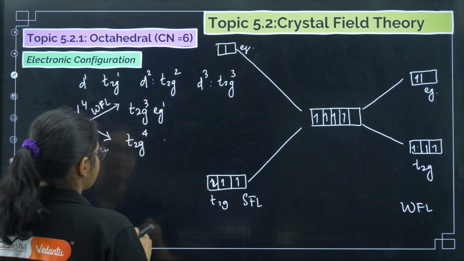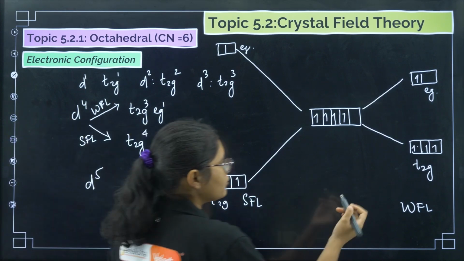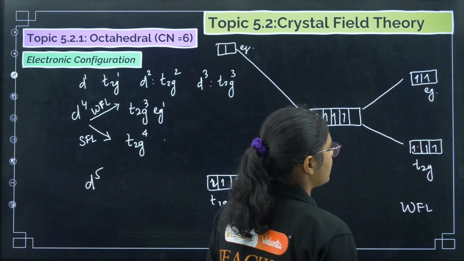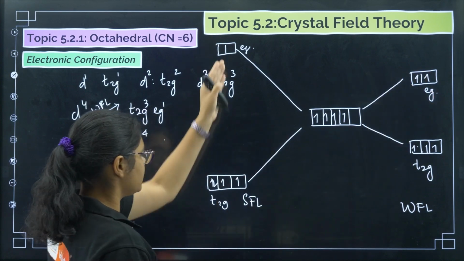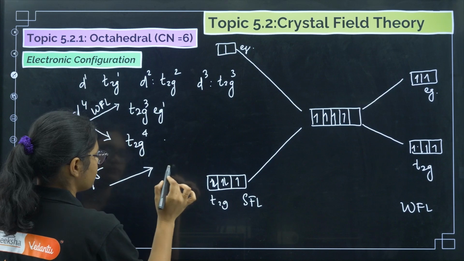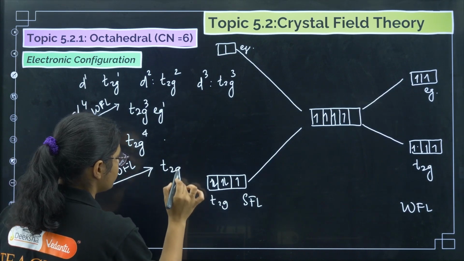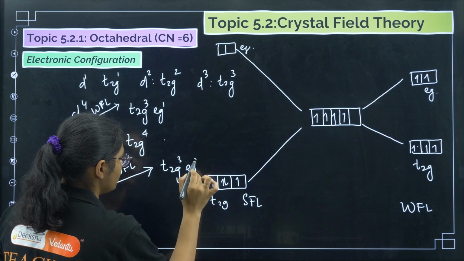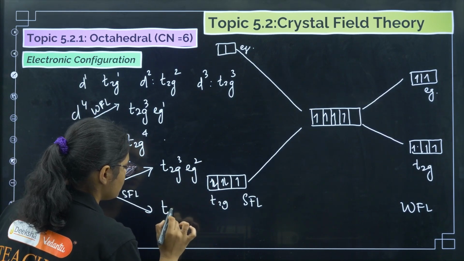Now coming to the D5 configuration. See, one more electron is there, one more level is here, so D5 also will try to go there. Here also it is the same thing, it cannot jump that much, so it will pair up here. So for D5, if we have a weak field ligand, then I will get t2g3 eg2, and for a strong field ligand I will get t2g5.